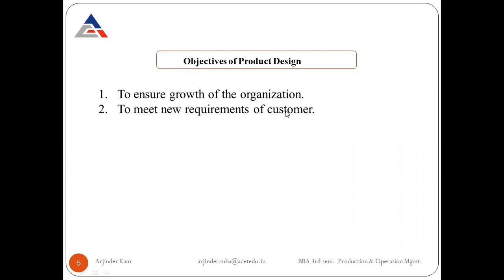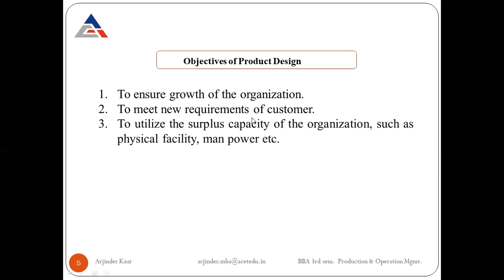So they add those features into their existing products and launch it into the market. So this could be the objectives of the product design. So when we are going to start with the design of the product, we may think of some new requirements